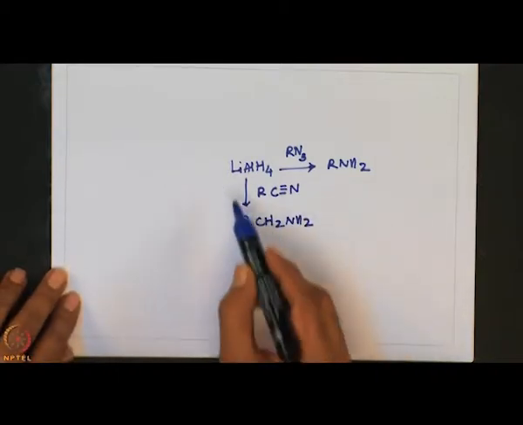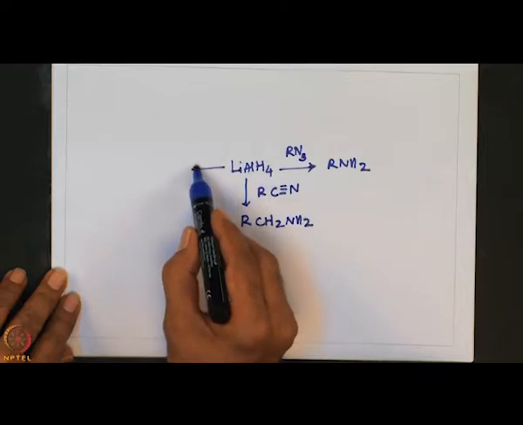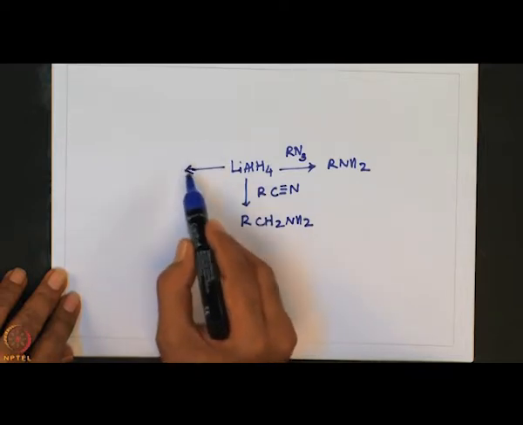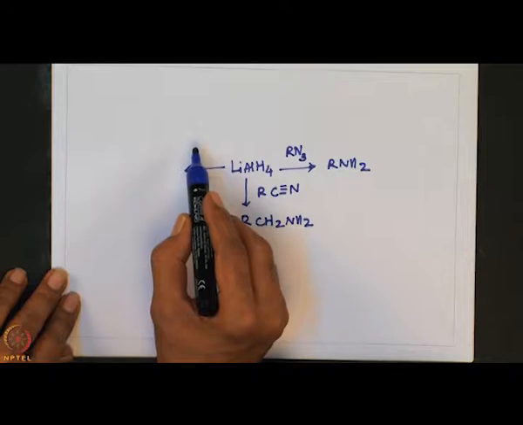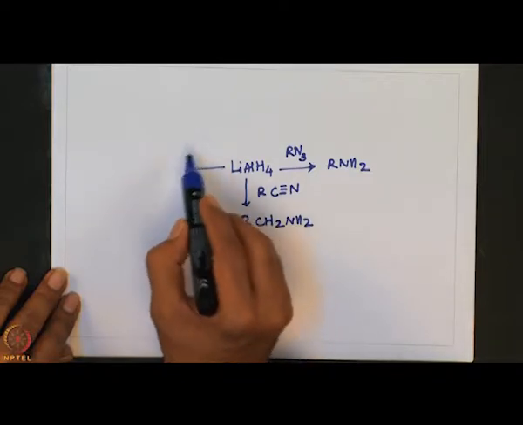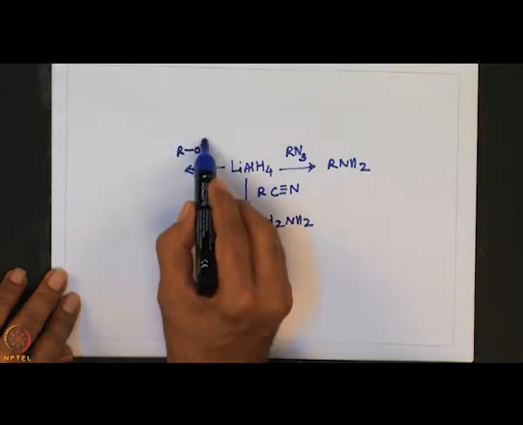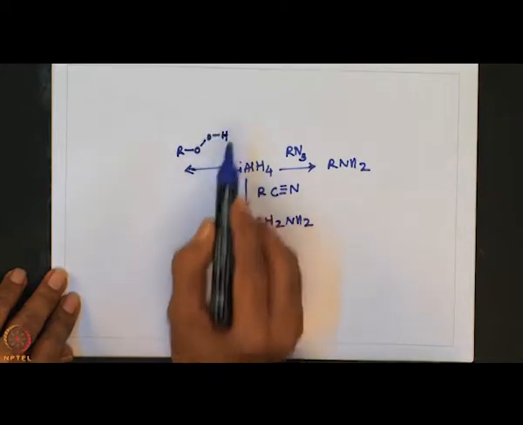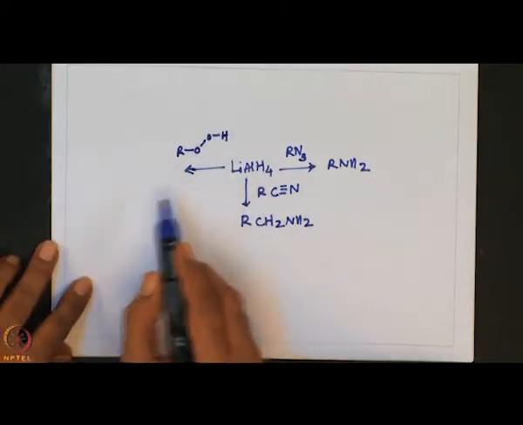If it is treated with hydroperoxide, it gives an alcohol.